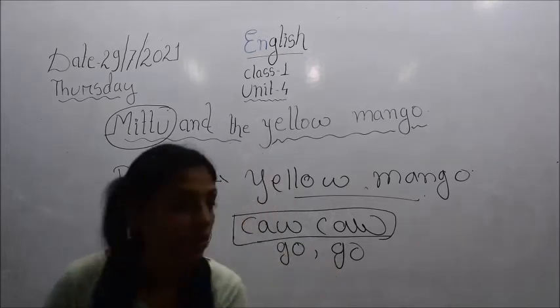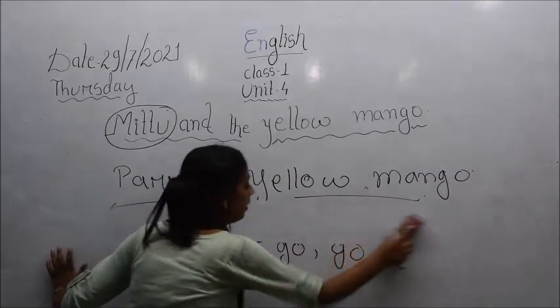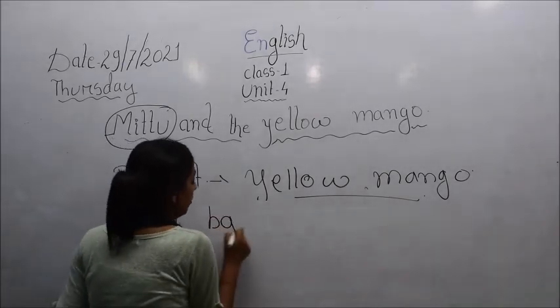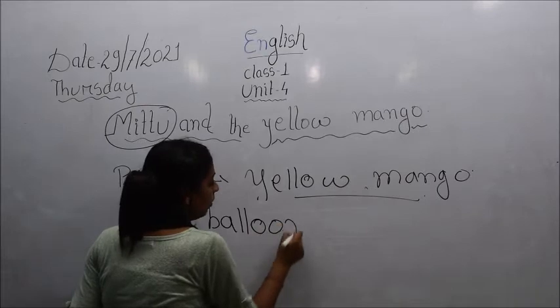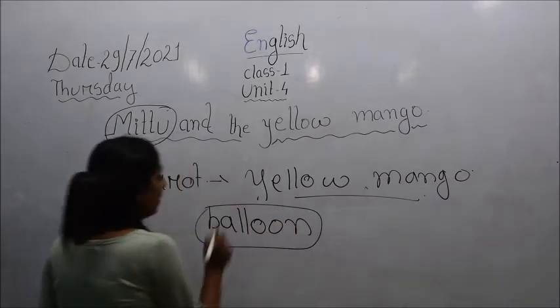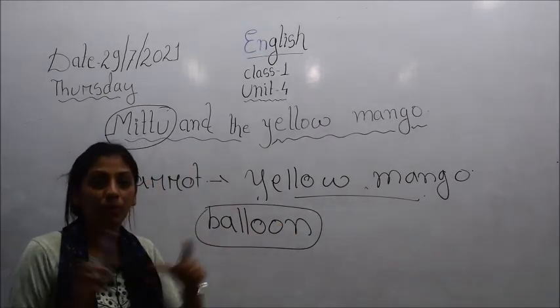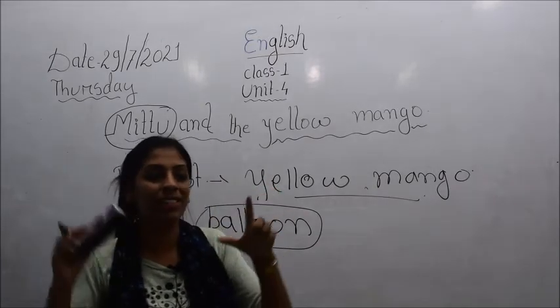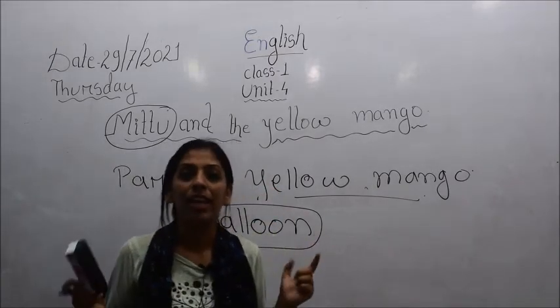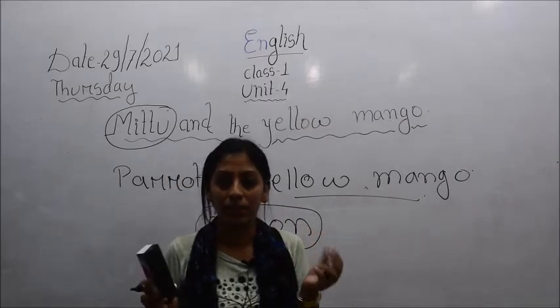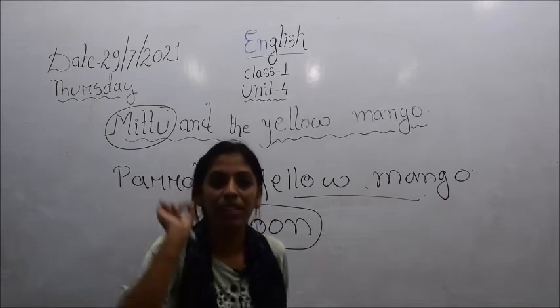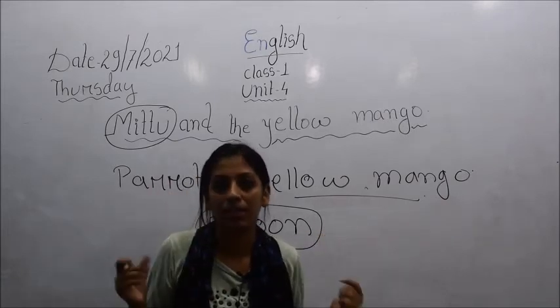Okay children, do you know what a balloon is? I hope all of you might have seen what a balloon is, right? B-A-L-L-O-O-N. If not, children, this balloon is made of very thin and fine rubber, and inside we fill air. It is very plump, smooth and delicate, and if we pick something pointed, it will burst.